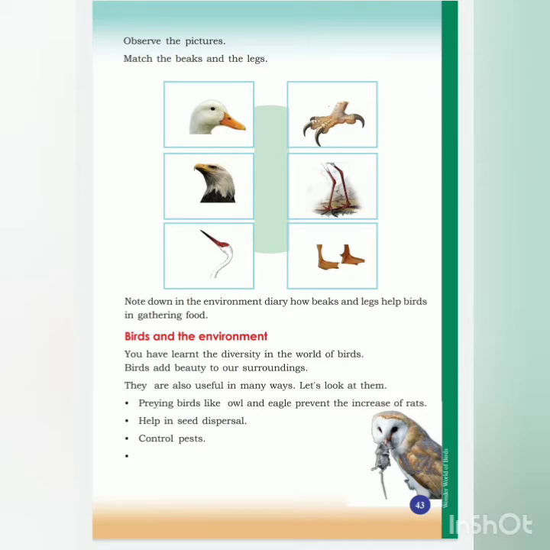So the birds owl and eagle will eat the rat. Thus we can prevent the increase of rats. The number of rats can be reduced.